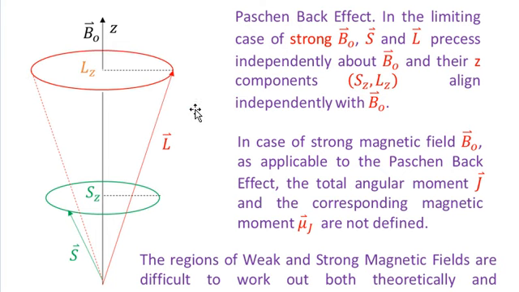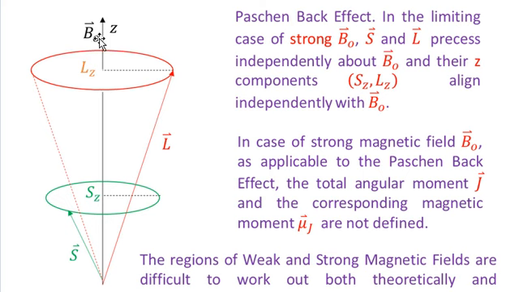Similarly, the angular momentum L will have three components, Lx, Ly and Lz. The two components Lx and Ly will be averaged to zero, and only the Z component, which is Lz, will survive, which is what I have shown over here.